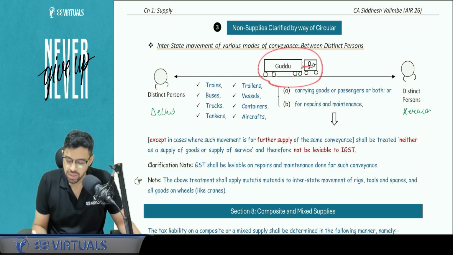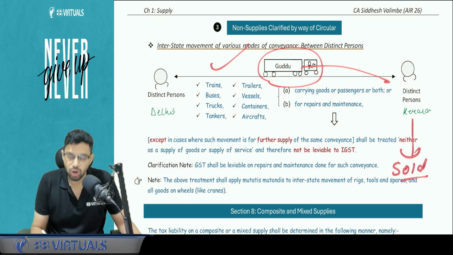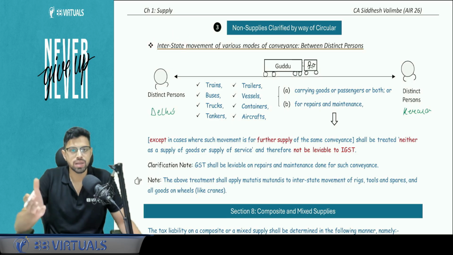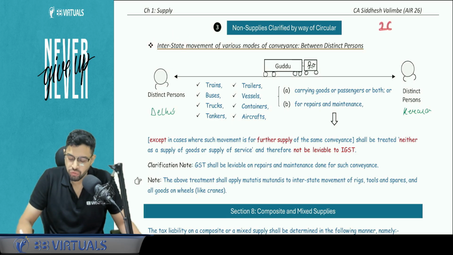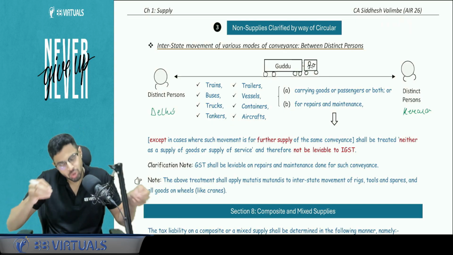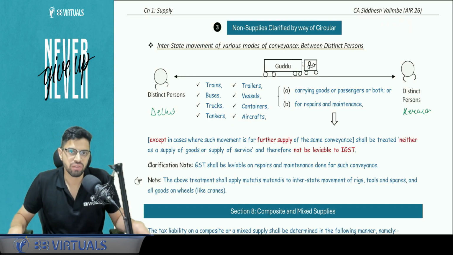If this conveyance is going to Kerala for the purpose of further supply, here it is going to be sold, then this will also be a supply. Second query comes, sir, what about intrastate? Since this states only interstate, and we know that under 25(4), the distinct persons can be in the same state also, in that particular case also, this particular circular's benefit can be taken. Practically we take it. Is this clear?